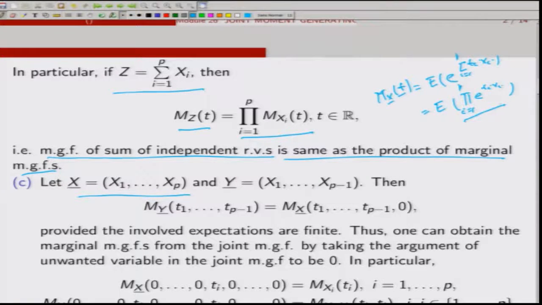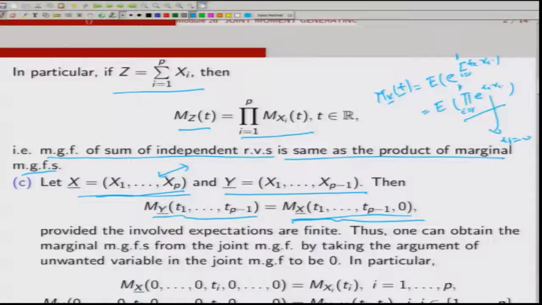So, that is what it says. If I take X as (X1, X2, ..., Xp) and Y as (X1, X2, ..., X_{p-1}), and if I have to get the moment generating function of Y, what I do is in the joint MGF of (X1, ..., Xp), I put t_p equal to 0. Then I get the expected value of the product i equal to 1 to p minus 1 of e to the power t_i X_i, which is nothing but the moment generating function of Y at the point (t1, ..., t_{p-1}).